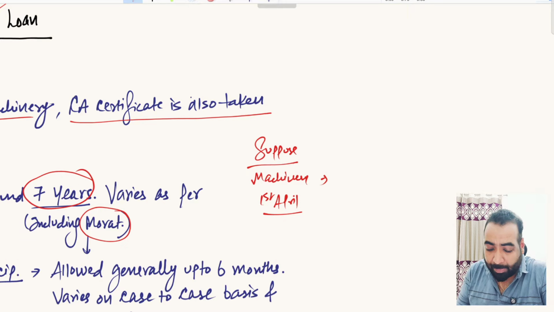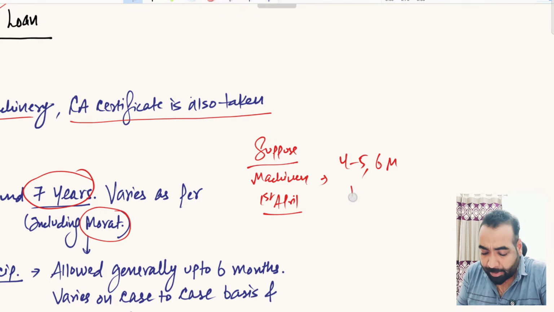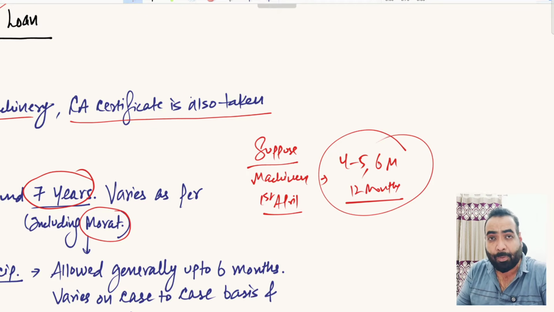So it may be possible that you need support for 4-5 months, maybe 6 months, or in some cases even 12 months from the banker. You will say to the bankers that you will not be able to pay off the principal amount during that period, because it is the initial setting up period for your business, and the sales and cash flow generation will take a certain amount of time.